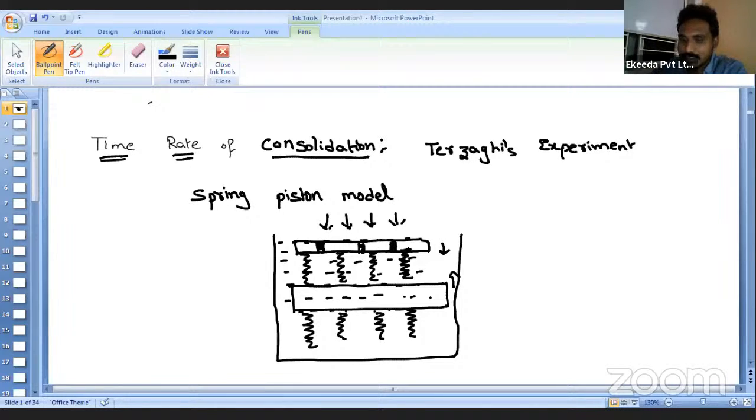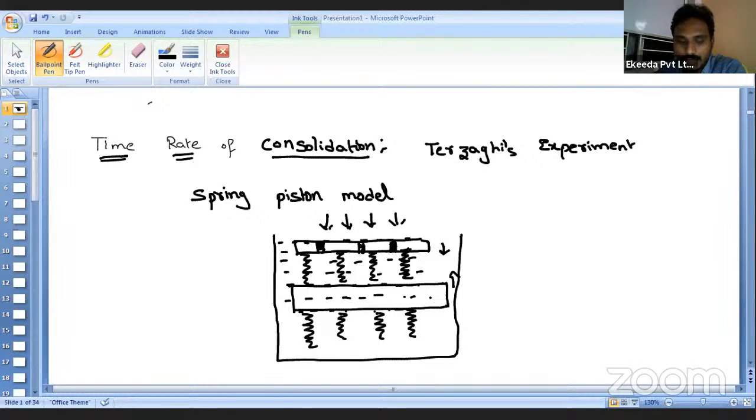As the water gradually expels from the soil, the pressure taken by the water decreases. At the same time, as the pressure decreases in the water, the pressure taken by the soil increases.